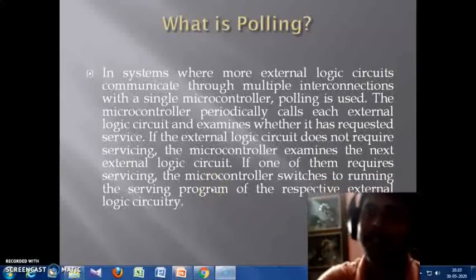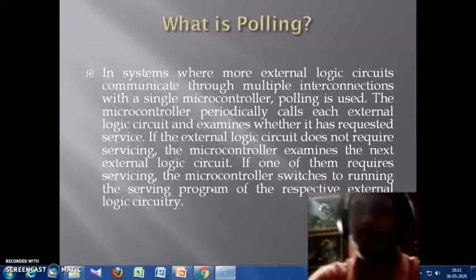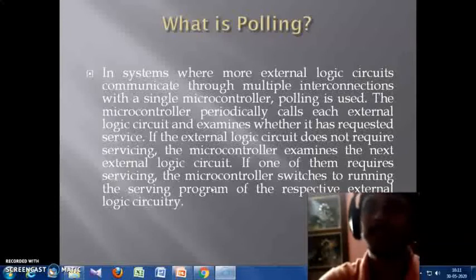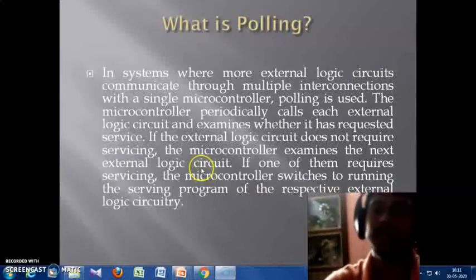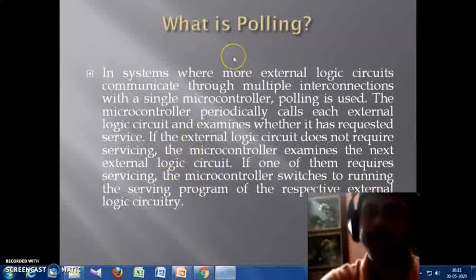So that is the polling procedure, where every time it will check periodically whether there is any request from the external devices or not. If there is a request, then it will service it, and if there is no request from a hardware device, then it will check whether another hardware device has any request or not. So that is polling.